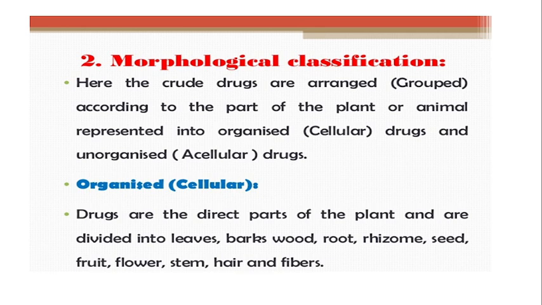So all these are the various parts you can see when you see the section under the microscope. When you see such structure and can take out that section, such a drug is known as an organized drug. It has a specific cellular structure and it is nothing but a part of the plant.